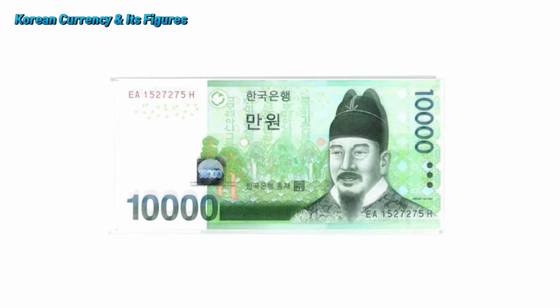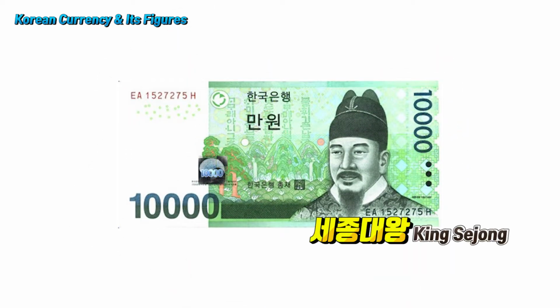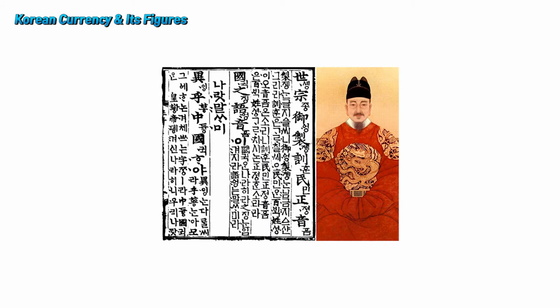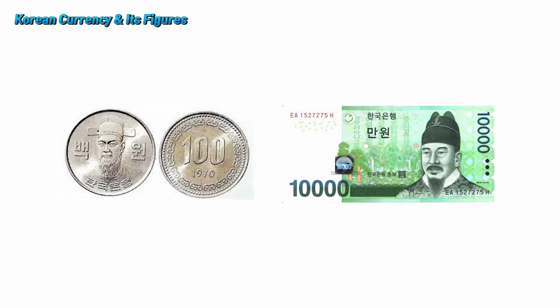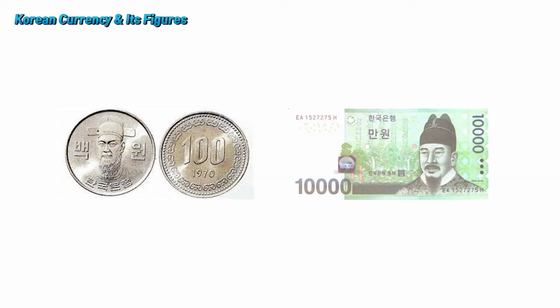On the 10,000 won bill, King Sejong the Great is on the bill. You probably know who he is. Yes, he is the creator of Hangul, Korea's writing system. He was the fourth king of Joseon about 600 years ago. The two historical figures that Koreans revere the most would probably be Admiral Yi, who is on the 100 won coin, and King Sejong the Great.